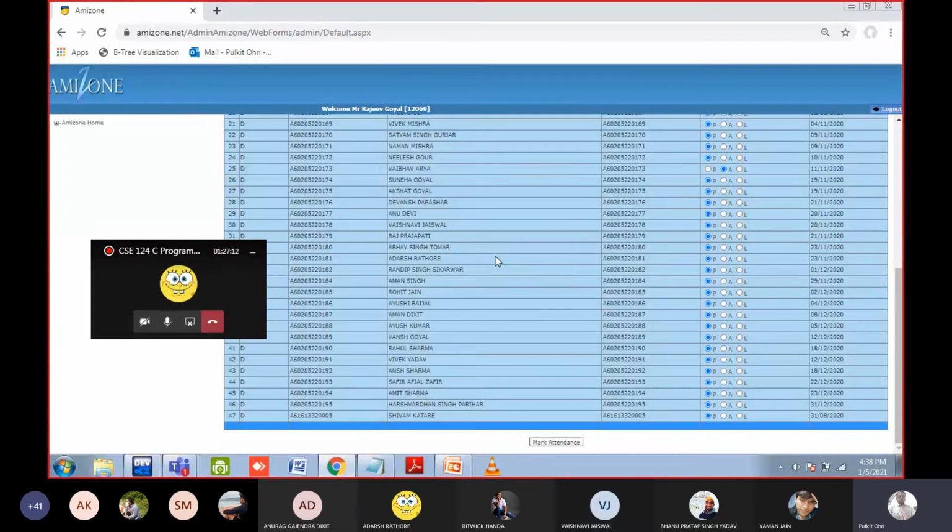Raj Prajapati. Present, sir. Abhay. No. Abhay Singh Tomar. Adarsh. Present, sir. Randeep. Abhay is also there. Present, sir. Aman Singh. No.